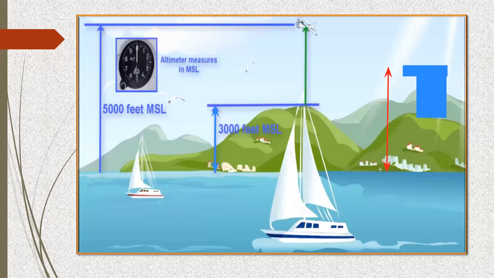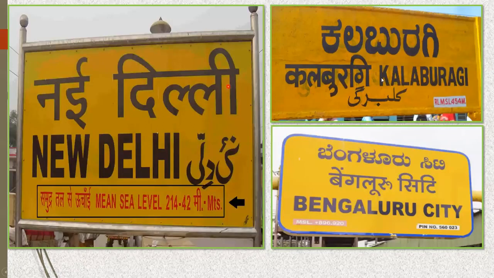And from here only, all the railway station markings that they have given are taken. Got it? So that is why I had shown you this, where it is written. Now you understand what this 896.920 MSL is. It means this particular Bangalore city, at the railway station point, is at a height of 896.920 meters from the mean sea level. So that is how you have to understand it.